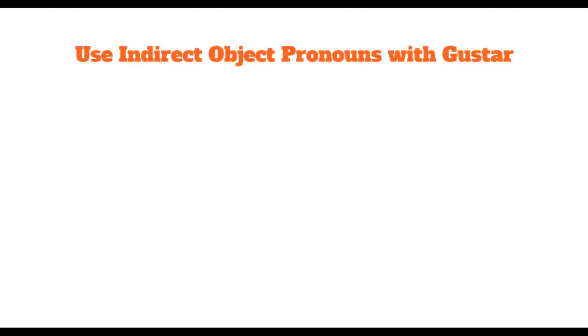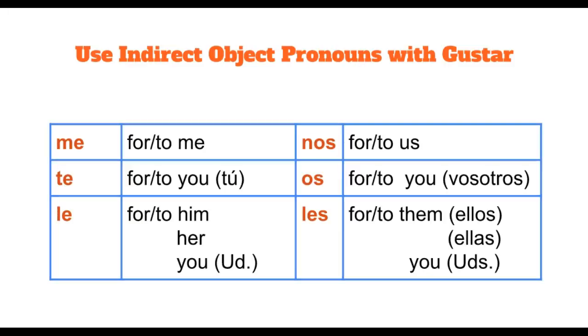We use indirect object pronouns with gustar, and in case you forgot from your English class what an indirect object pronoun is, that basically just means that an action is being done to or for someone. Here's a chart you'll want to copy down in your notes of the indirect object pronouns that you'll be using. So if you wanted to say that an action is being done for or to me, then you would use me. If it's being done for or to you, and the you that you're talking to is tú, then you would use te. The other indirect object pronouns are le, nos, os, and les. Make sure you get all of these copied down just as they are in the chart into your notes.